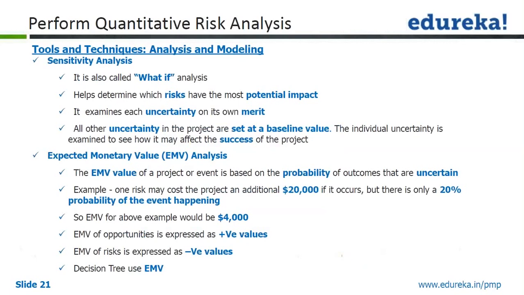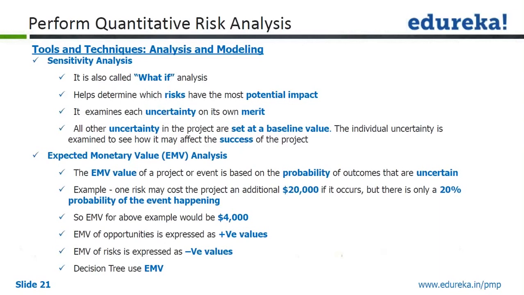Then other analysis and modeling tools and techniques involve sensitivity analysis. This is a what-if analysis that helps determine which risks have the most potential impact. Also, uncertainty is the word I was looking for. It examines each uncertainty. That's why we go for pessimistic estimation, because an estimation is also something that is going to get validated in future, but there will be some uncertainty with the risk also.